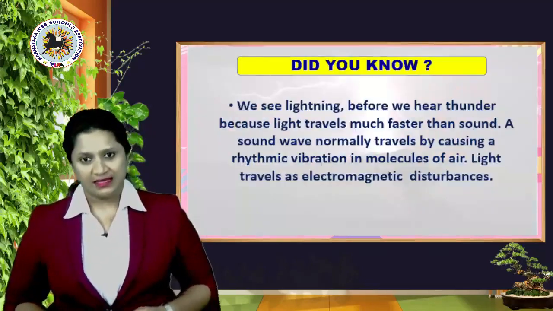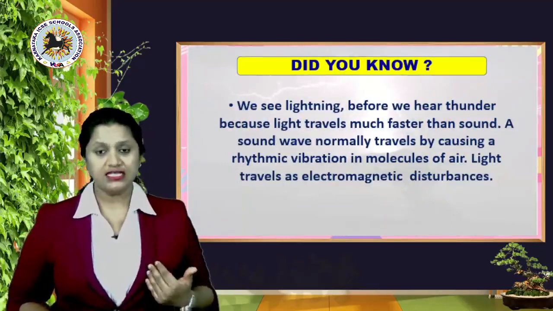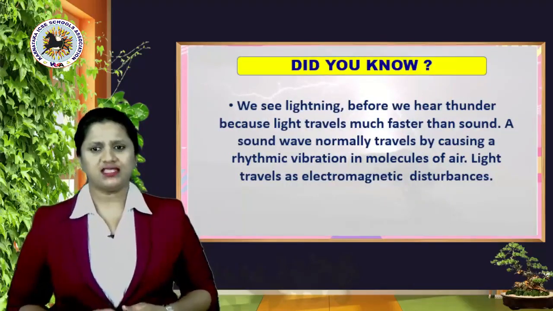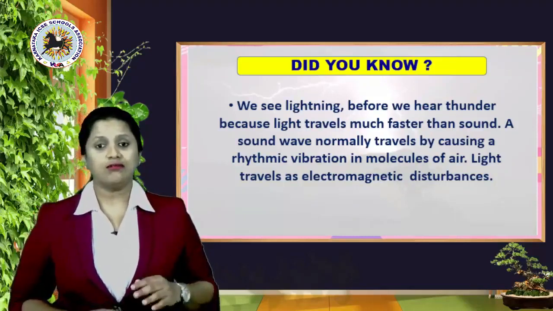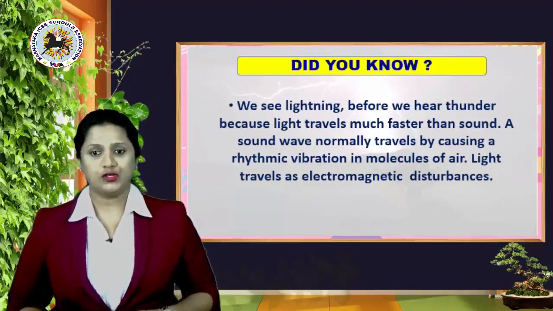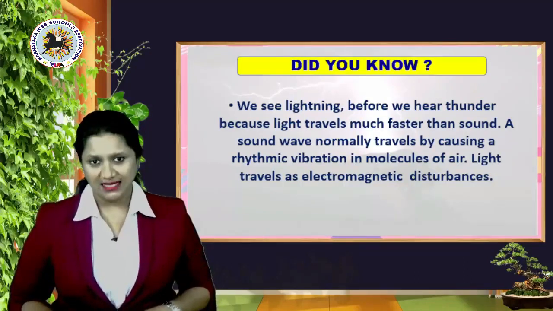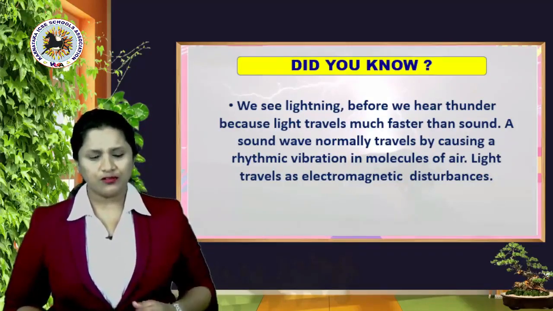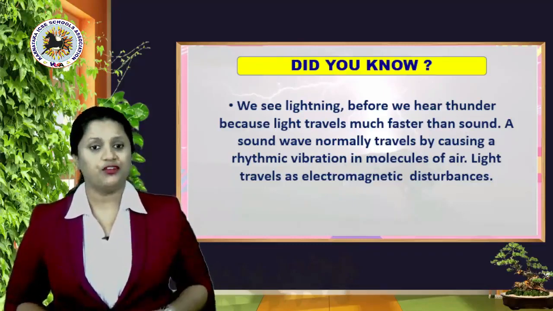Okay. Next, we see lightning before we hear thunder because light travels much faster than sound. A sound wave normally travels by causing a rhythmic vibration in molecules of air. Light travels as electromagnetic disturbances. Okay, have you ever observed this? We see lightning before we hear the thunder. Okay, next time do observe that.